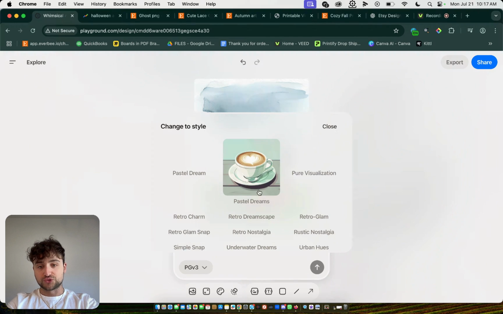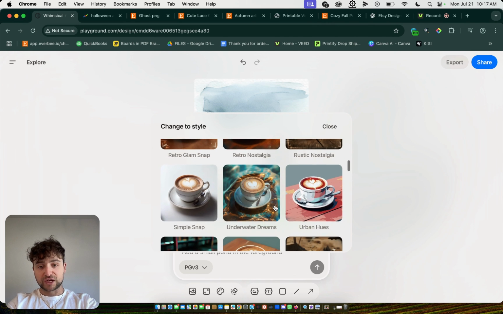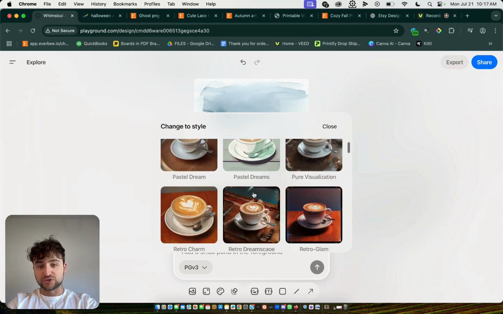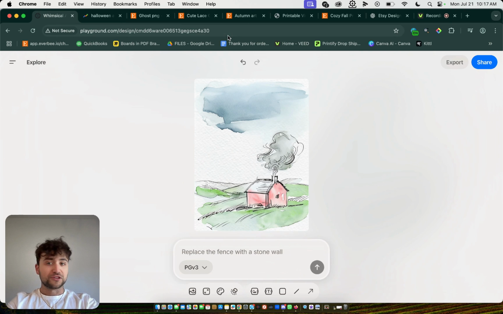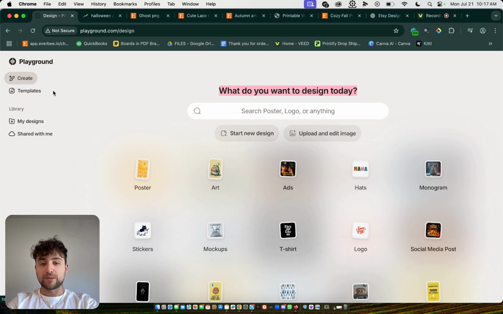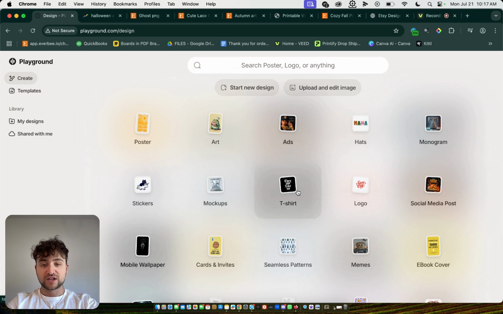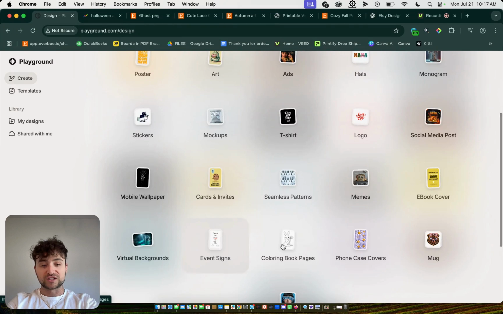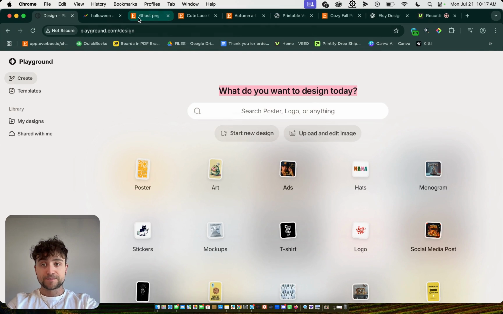Look at this. This looks like someone drew it. And I can play around with all the styles. Pastel Dreams is big, Urban Hues. The list goes on, right? So all I'm doing with this tool is everything. And I'm able to literally start selling art, hats, t-shirt designs, mock-ups, cards, events. The list goes on, right?